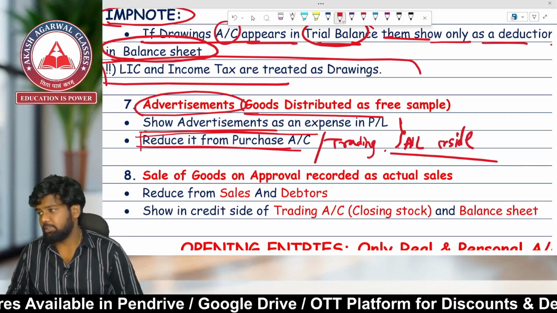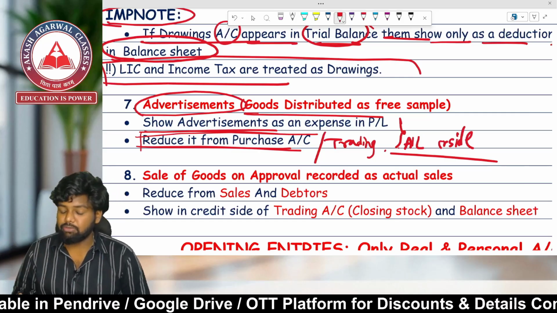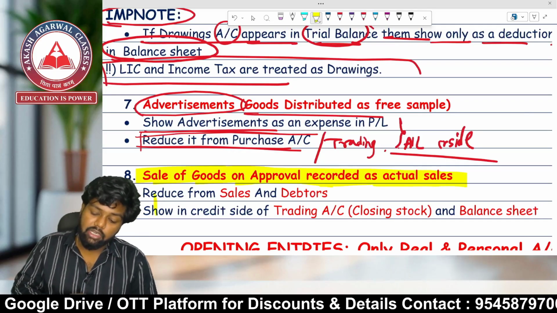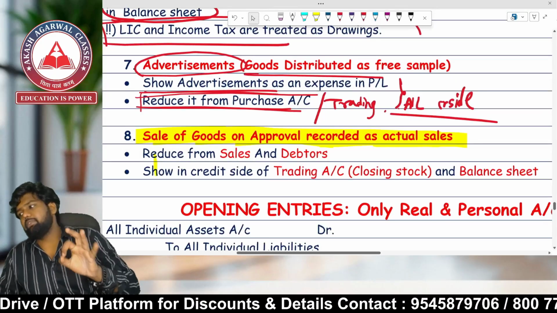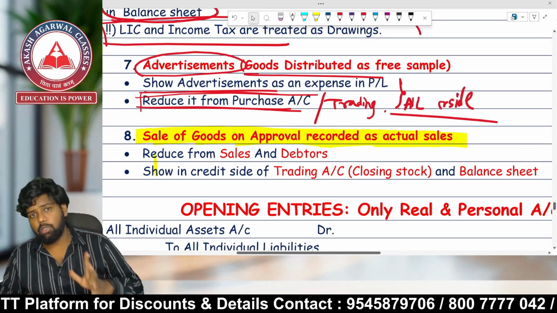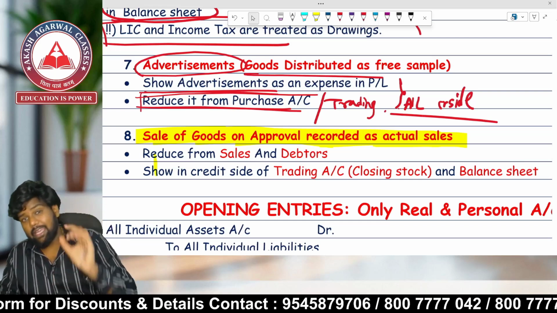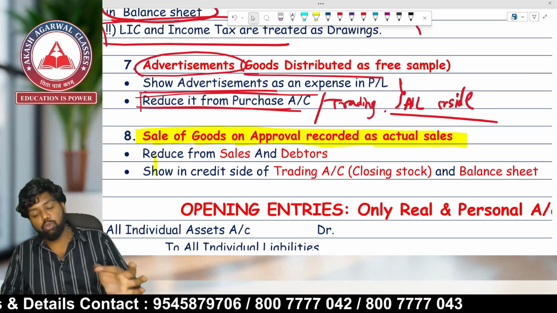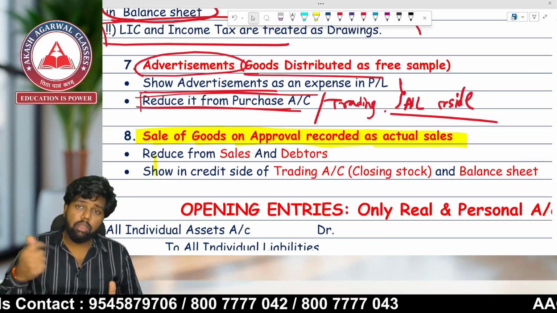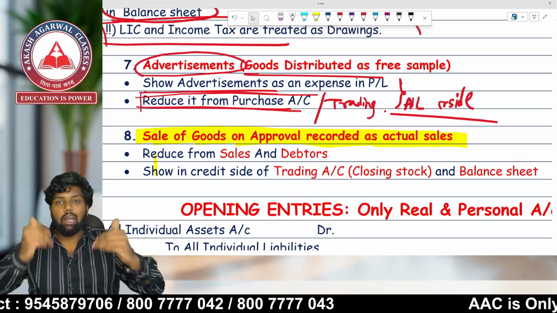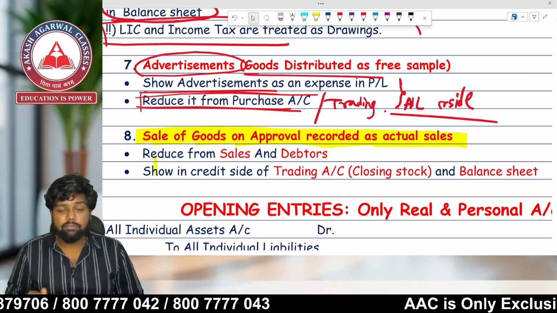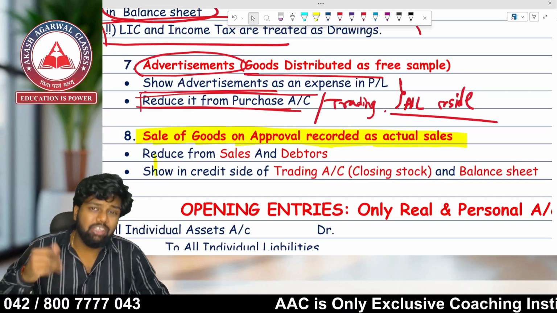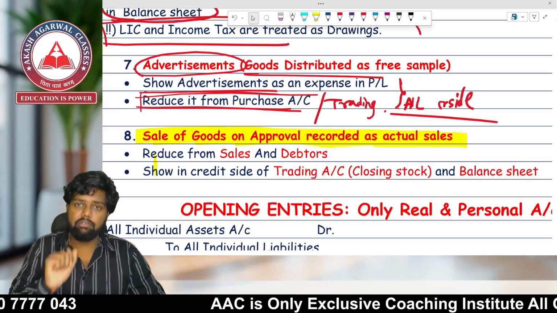Adjustment 7, advertisement, goods distributed as free samples. The next one is: sale of goods on approval basis recorded as actual sales. Very, very important. It will take approximately 4 to 5 minutes for explanation. Kindly listen very carefully. Sale of goods on approval recorded as actual sales. What happened? The accountant has recorded the goods which we sold on approval basis as actual sales. Please wait, this is a very important adjustment.